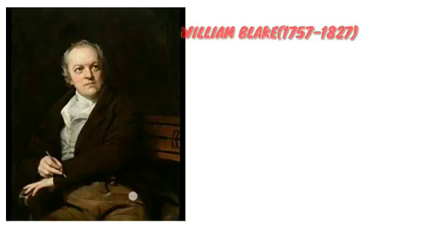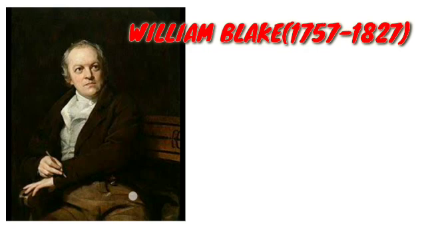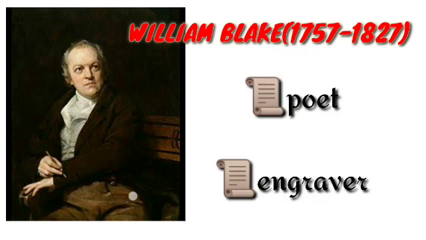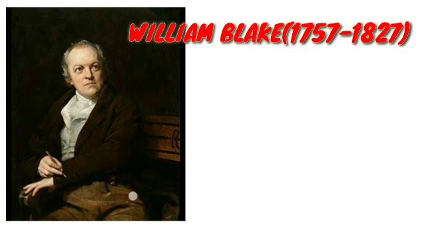Who is William Blake? We can just see who is William Blake and what is the poem The Echoing Green about. Just listen for it. William Blake, 1757 to 1827, considered insane and largely disregarded by his peers, the visionary poet and engraver William Blake is now recognized among the greatest contributors to English literature and art.